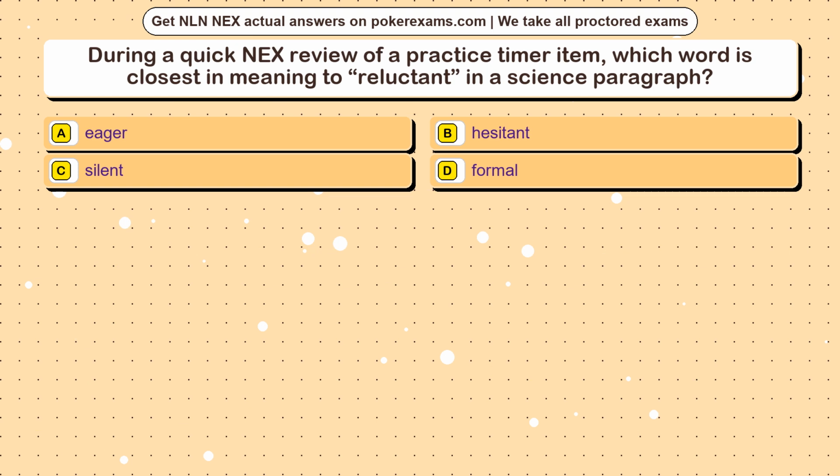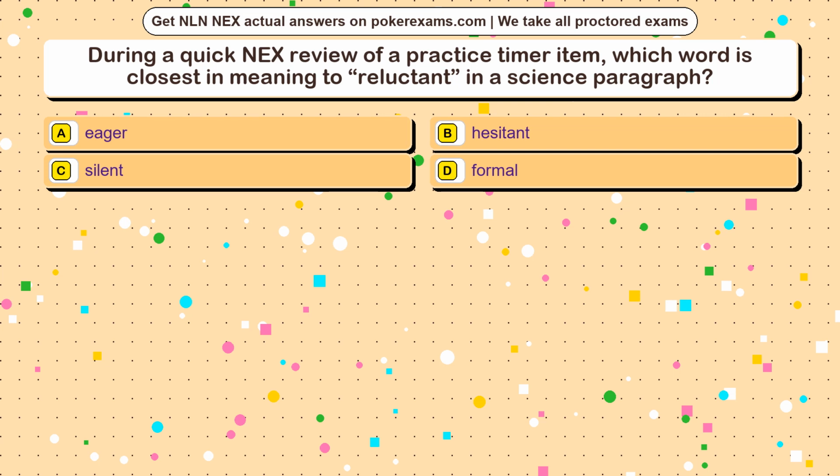Question 2. During a quick NEX review of a practice timer item, which word is closest in meaning to reluctant in a science paragraph? Option A, eager. Option B, hesitant. Option C, silent. Option D, formal.